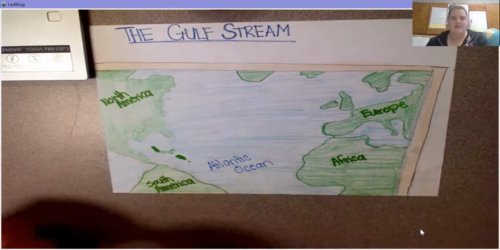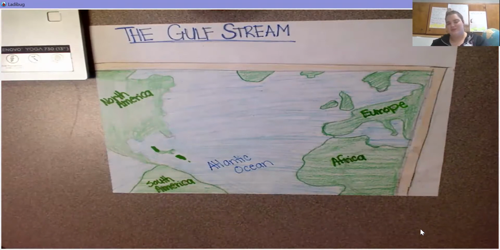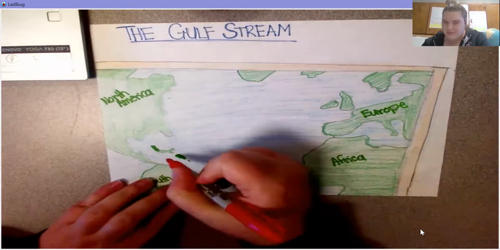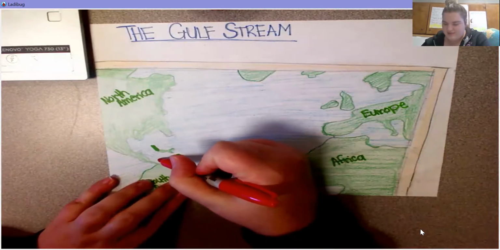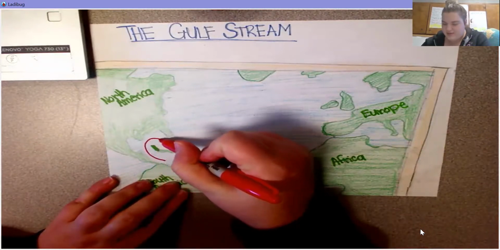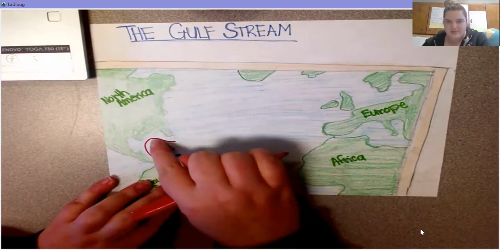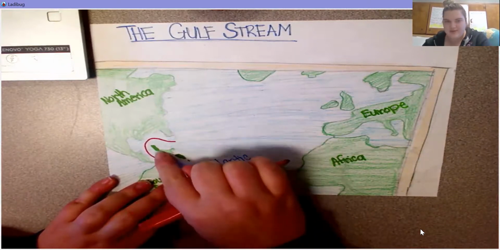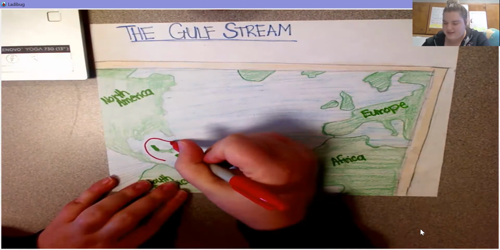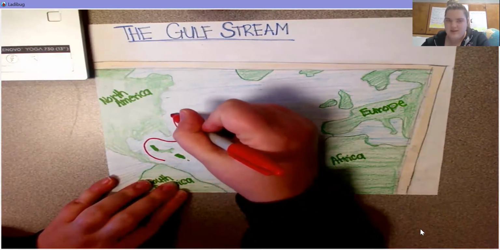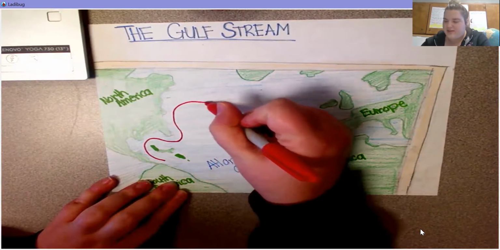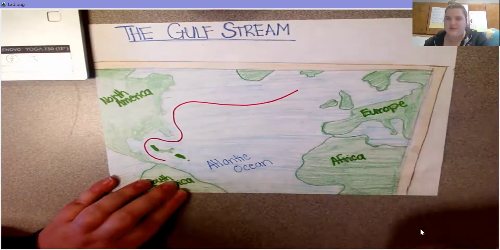So I'm going to use a red Sharpie. We're going to draw the Gulf Stream. So the Gulf Stream kind of comes around through the Gulf of Mexico. We talked about how it went through or below Florida, above these islands down here. It goes along the coast of North America, and then it kind of goes right on out.